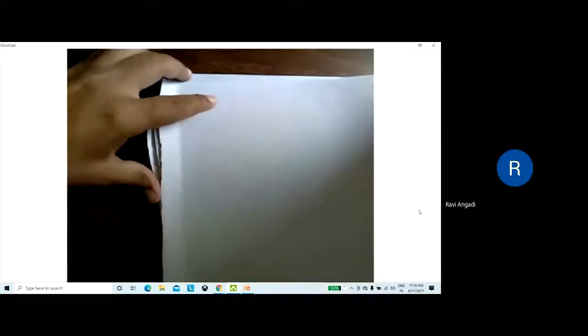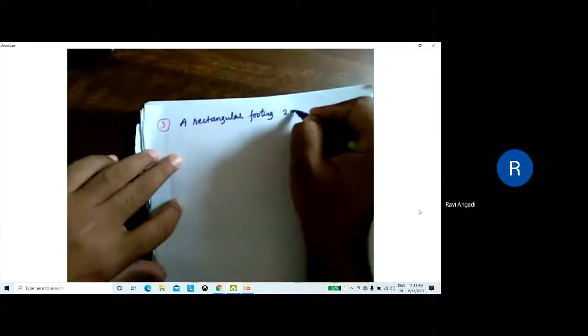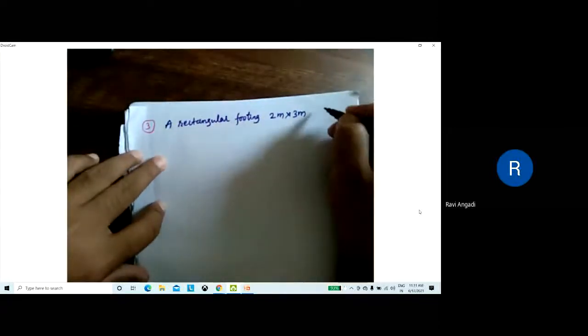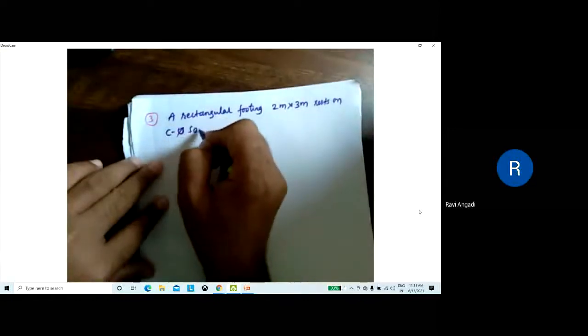Please note it down. This one, the third one: a rectangular footing, 2 meter by 3 meter, rests on c-phi soil.